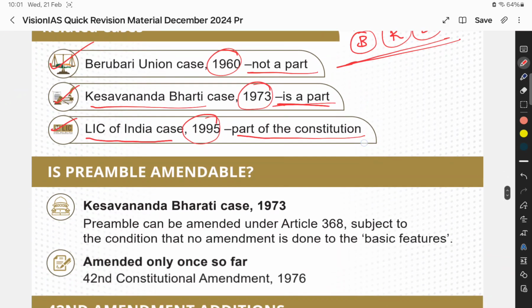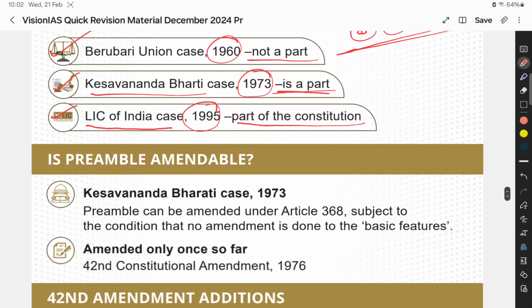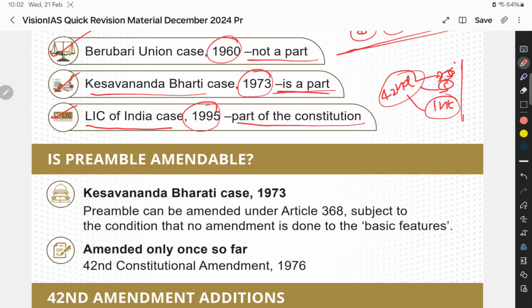And the next question is whether the preamble is amendable or not. We can now say that we can make changes, because we already discussed that the 42nd Amendment Act added socialist, secular and integrity. These three were added to the Indian Constitution. It means it can be amended. In the Kesavananda Bharati case, the Supreme Court again said the preamble can be amended under Article 368.